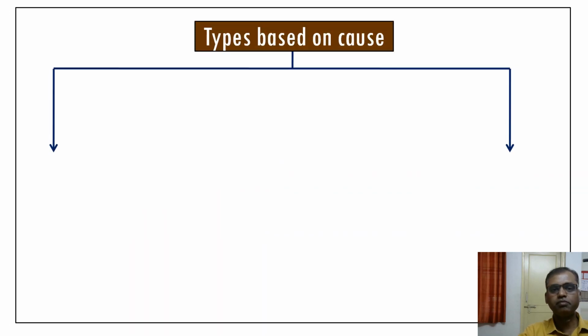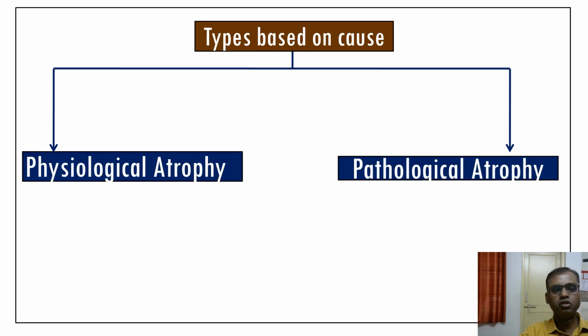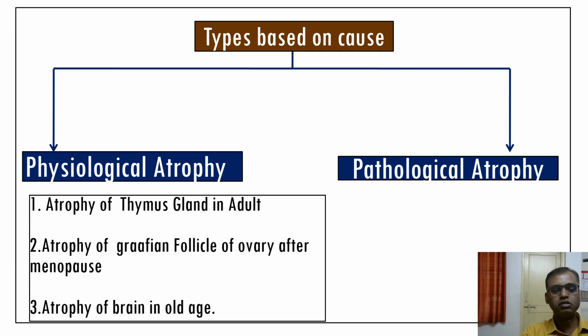Atrophy is divided into two types based on its causes: physiological atrophy and pathological atrophy. Physiological atrophy has many examples, but I am quoting only three. Number one is atrophy of the thymus gland in adults. As we know, in childhood the thymus gland is prominent. When age progresses into adulthood, there will be only a rudimentary presence of the thymus gland.